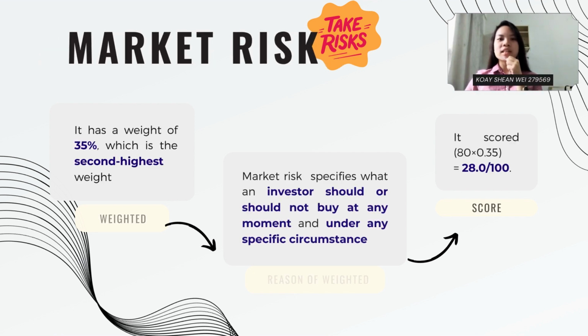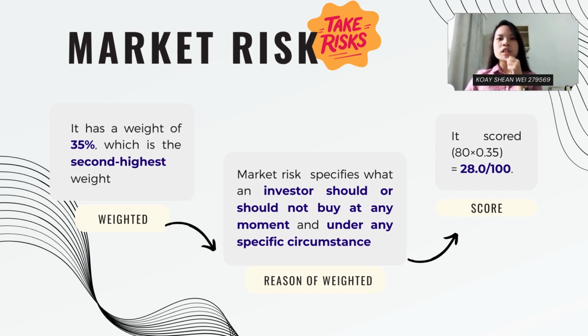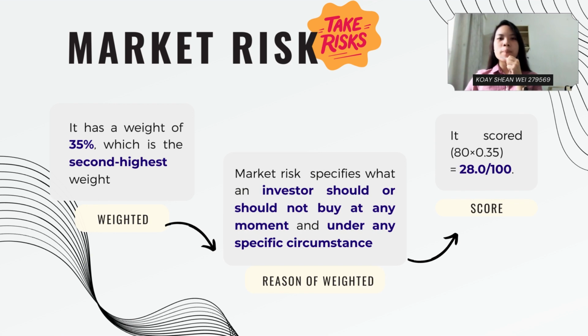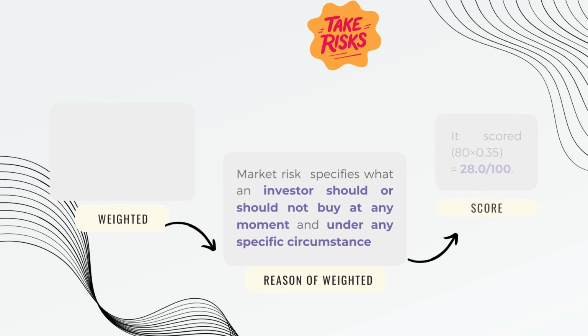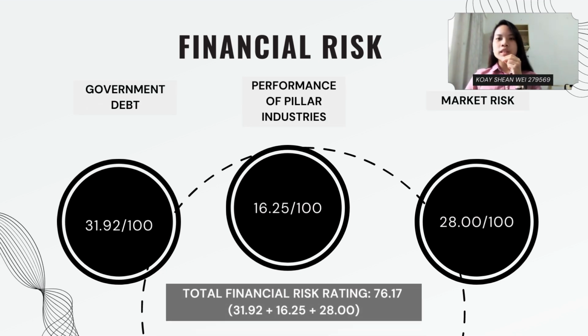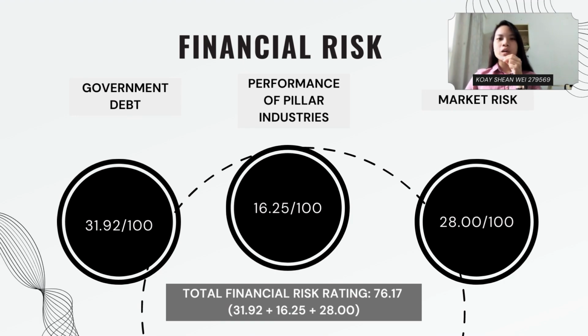The market risk has the second highest weight of 35% because it specifies what an investor should or should not buy at any moment and under any specific circumstance. Hence, this factor scores 28. By the sum of the three factors of financial risk, Myanmar has a financial risk score of 76.17, which indicates a moderately high level of financial risk.